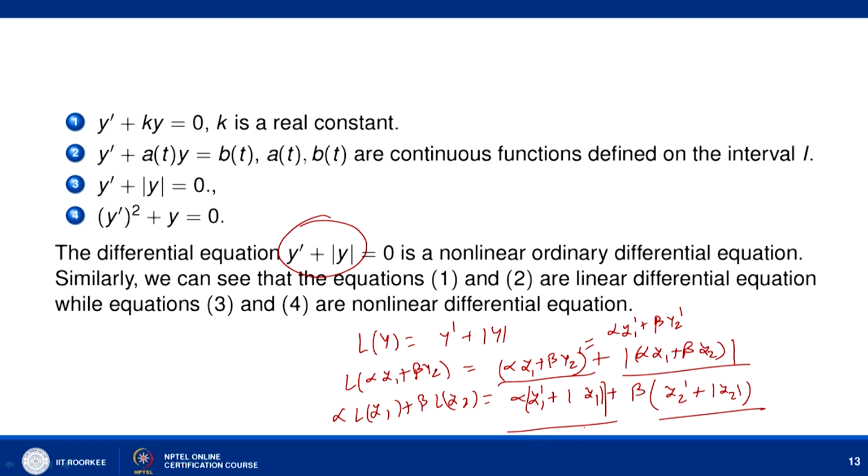If we simplify, you will get alpha y1 dash plus beta y2 dash plus alpha times modulus of y1 plus beta times modulus of y2. So this term is the same as this term, but this term is not equal to modulus of alpha y1 plus beta y2.